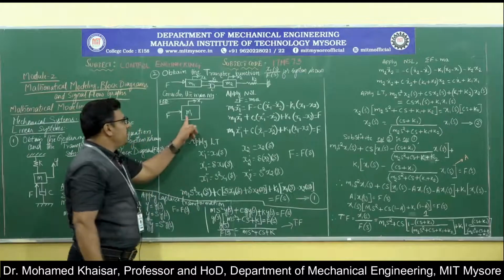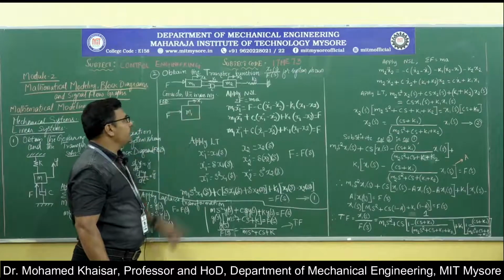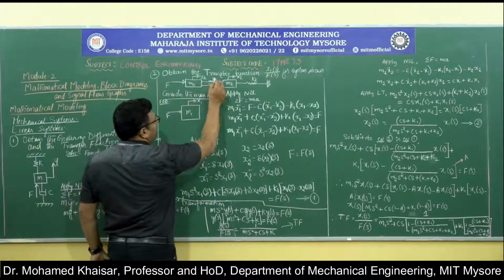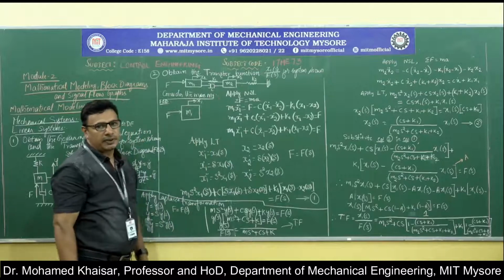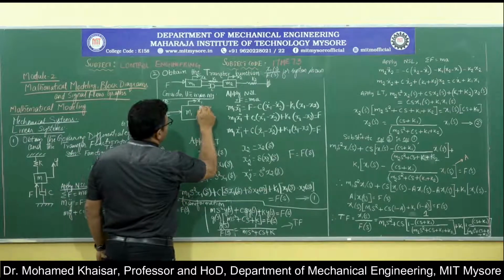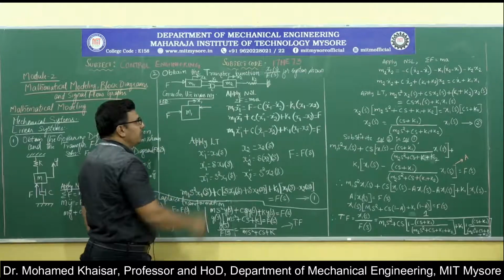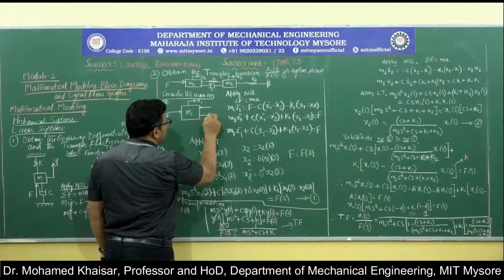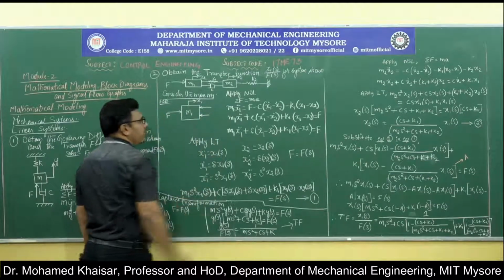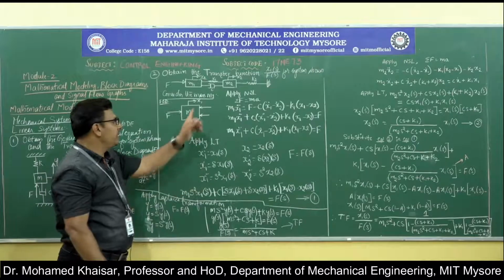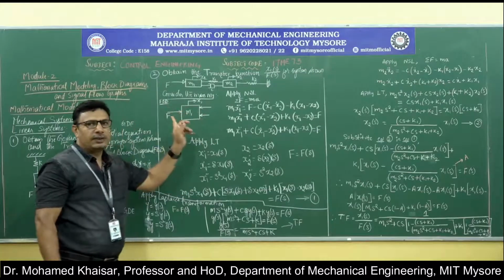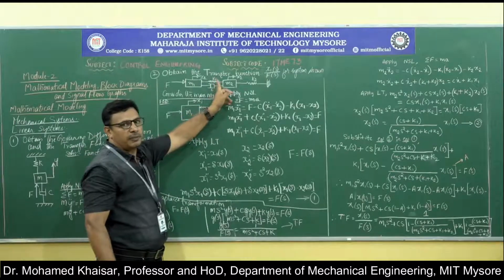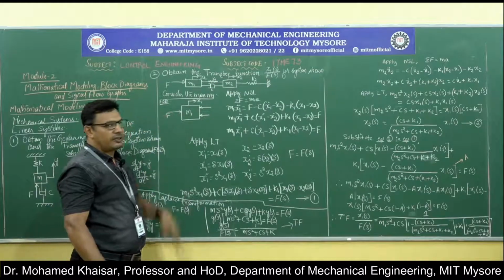Now, when the mass m1 is getting displaced by distance x1, then to resist this disturbance, there is a spring present, there is a damper present. The spring offers a force in the opposite direction to the displacement. The damper is trying to offer a damping force in the direction opposite to that of the disturbance or the displacement. Now, what is the force contributed by the spring K1 to resist the disturbance?